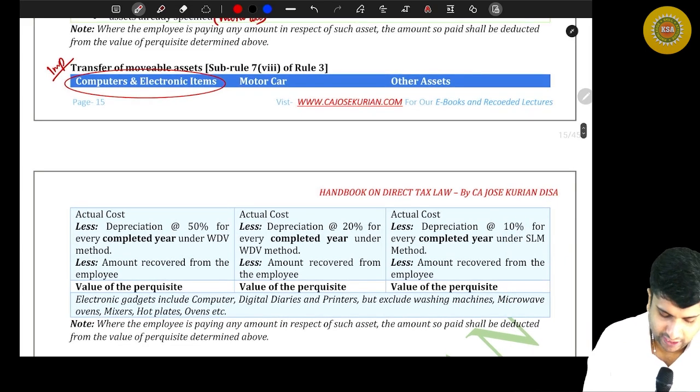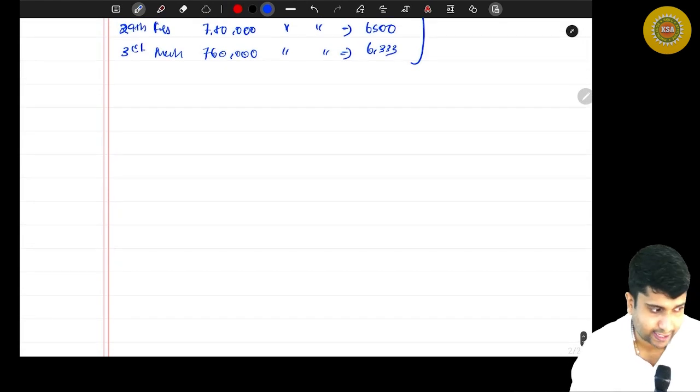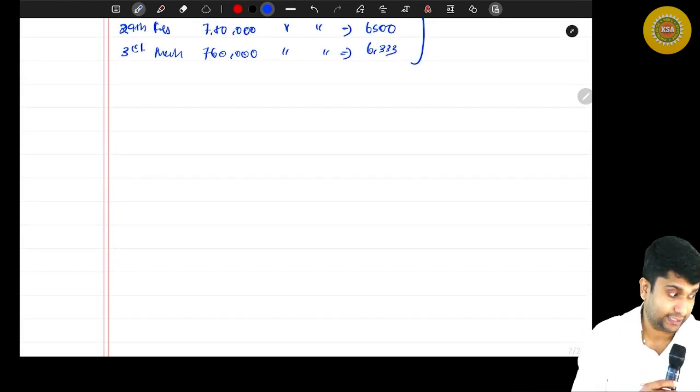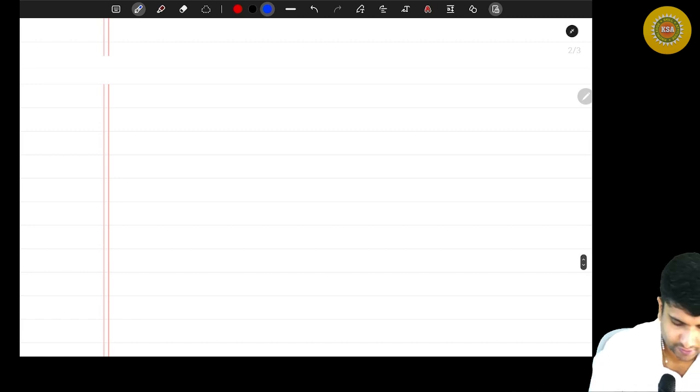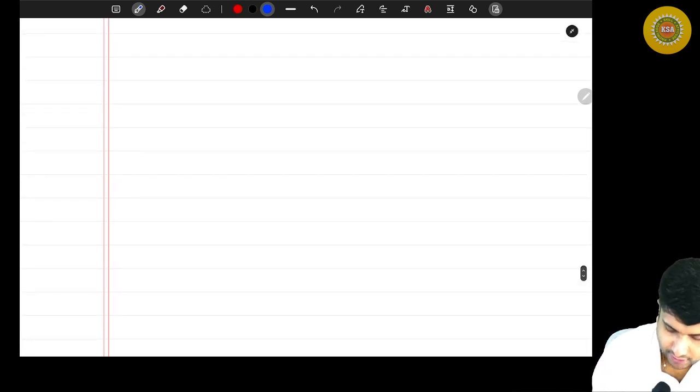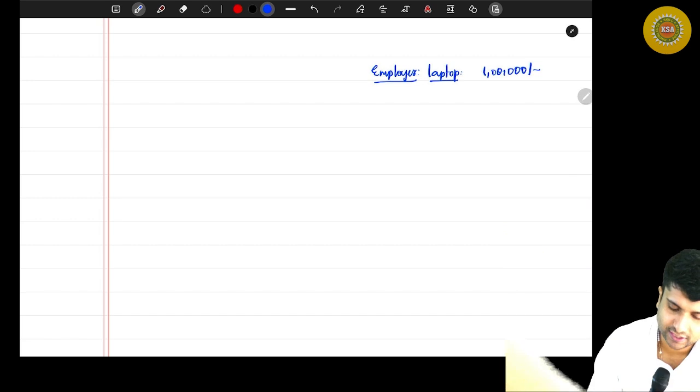Say for example, I'll create an example first of all, then we will stick to the theory. Say for example, the employer purchased a laptop having a value of say 1 lakh rupees. 1 lakh rupees was the value of the laptop purchased by the employer.